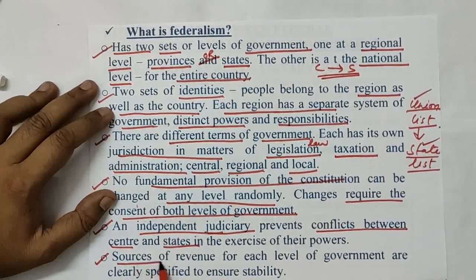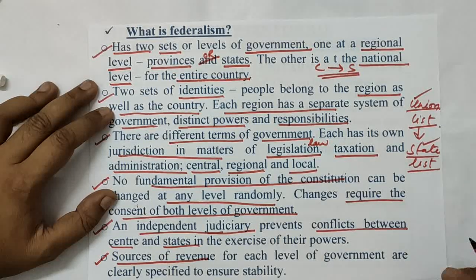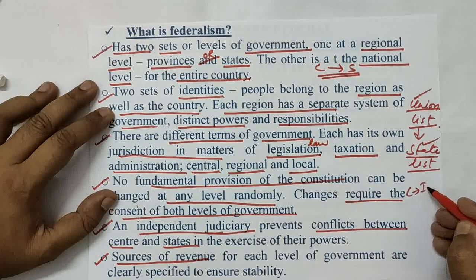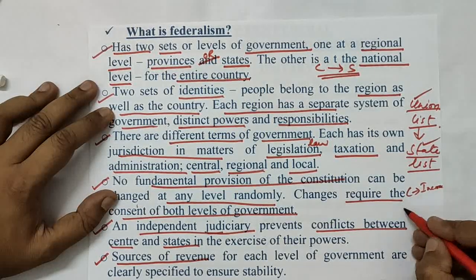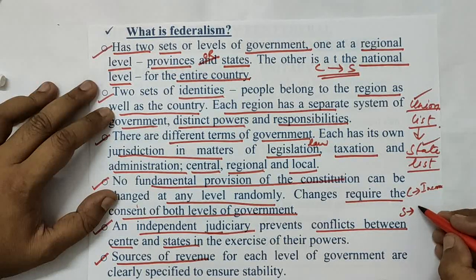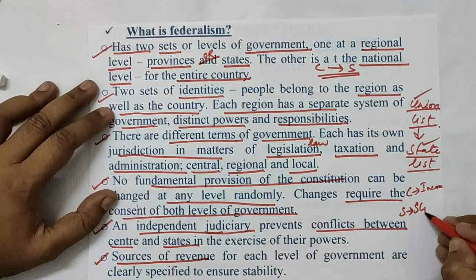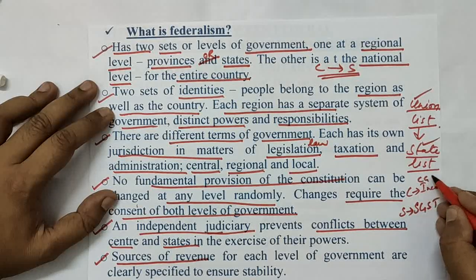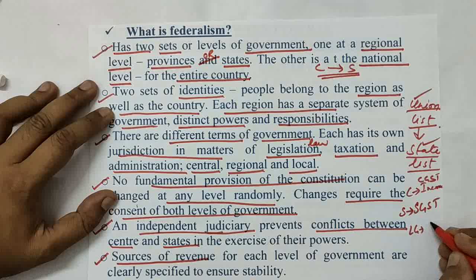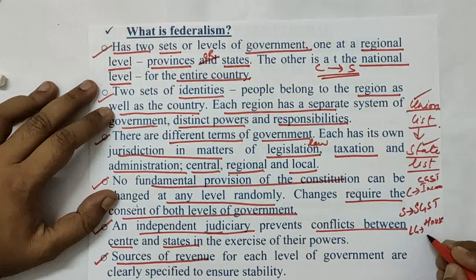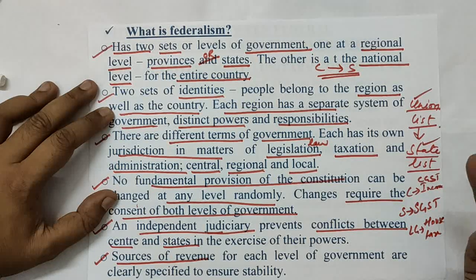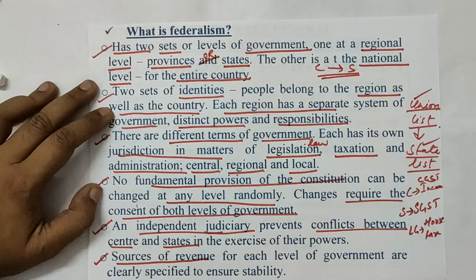Next one, if you talk about the sources of revenue, means how the government can procure their taxes. The center basically takes income tax. The states have their own revenues, like SGST, and the center has CGST. The local government takes house tax, and there are many others: house tax, road tax, and entertainment tax when you go to an amusement park or to see a movie. Those are the taxes the local government can take.